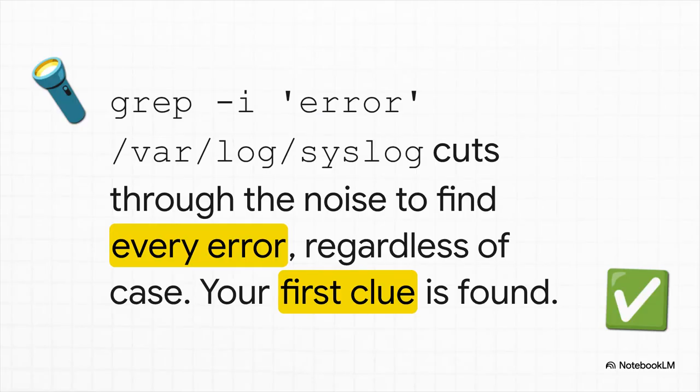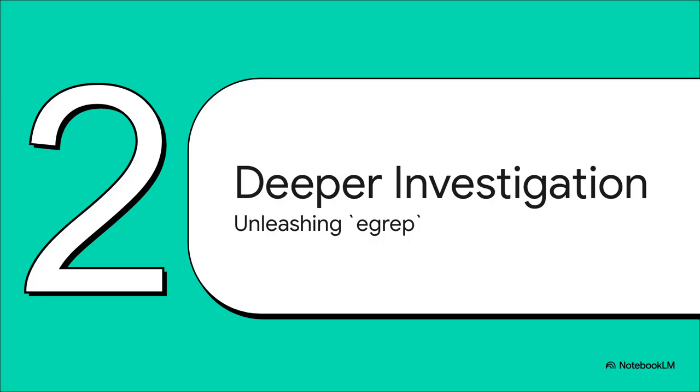And here it is, the moment of truth. With just one simple command, you slice right through that massive log file and pull out every single line that has the word error in it. Just like that, you've found your first lead. You're on the trail.